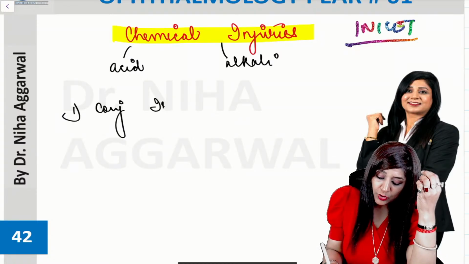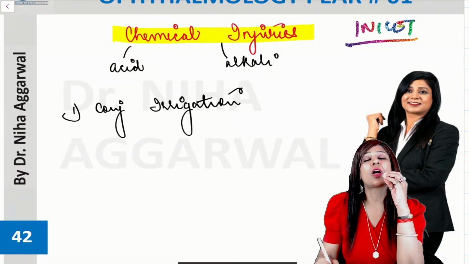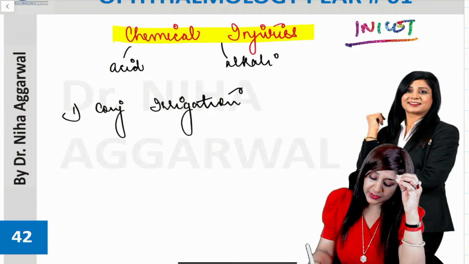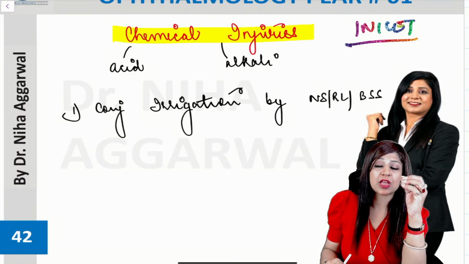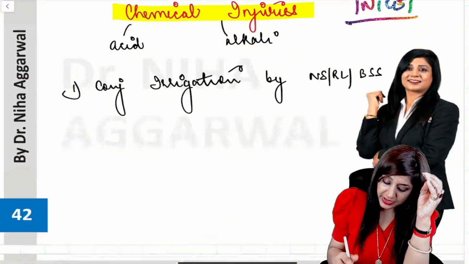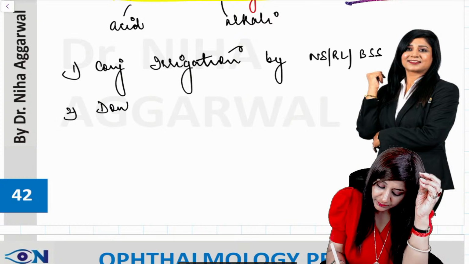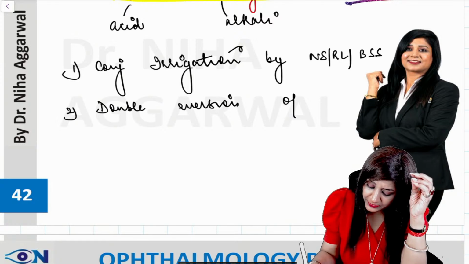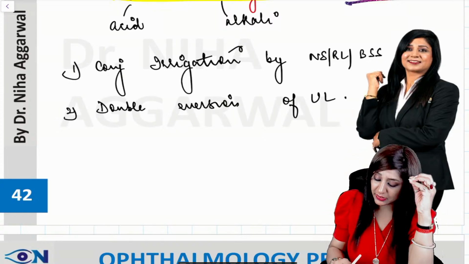For any kind of chemical, you have to do intensive irrigation of the conjunctival sac, which can be done with normal saline, Ringer lactate, or balanced salt solution, anything we can use. After you have done this, then we can do the double eversion of the upper lid. Basically we want to remove the deeply embedded particles.